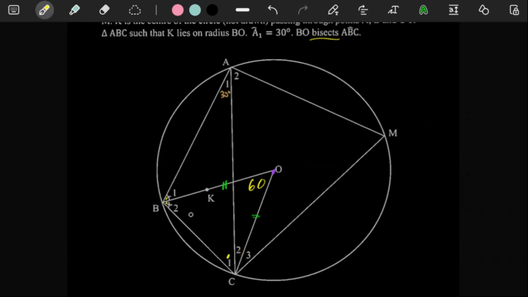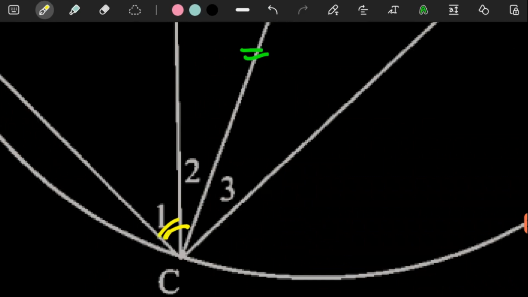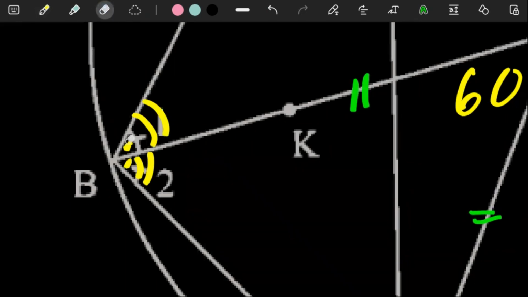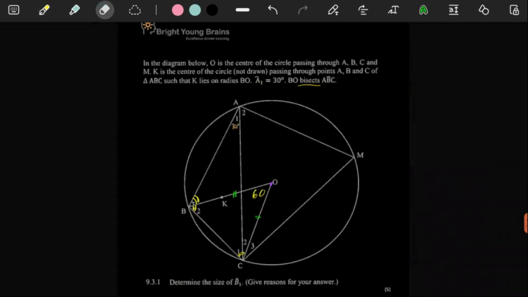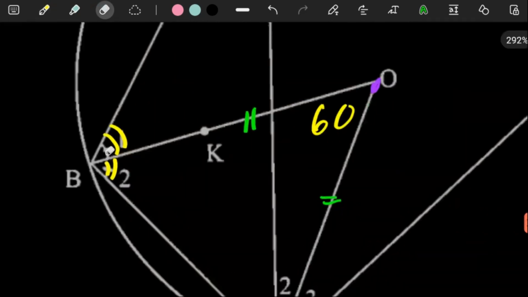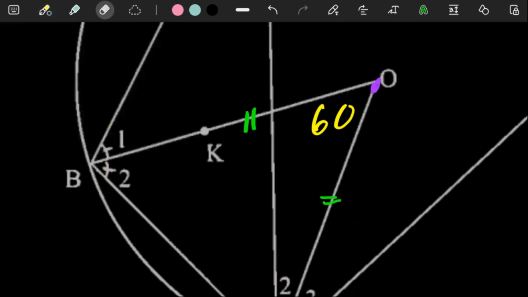The whole thing here is equal to the whole thing here because angles opposite equal sides, meaning it's going to be equal to that whole thing over there, because these are equal. So let's not analyze too much. Just enough is okay for us to start, because for 5 marks, they're saying determine the size of B1. Give reasons for your answer. The last thing you want to do is to focus on B1 because based on everything we've written, we have already gotten B1.